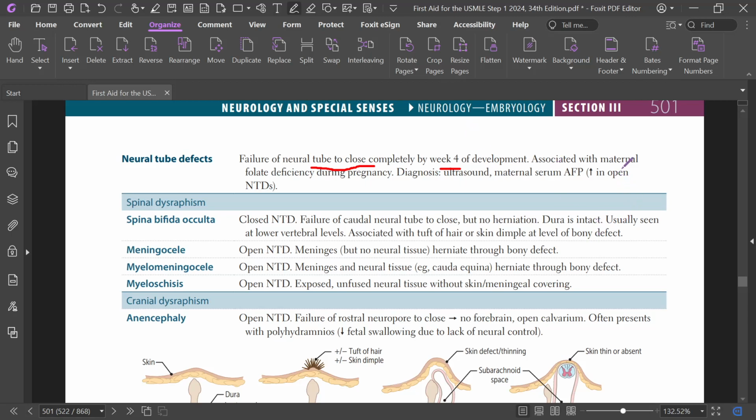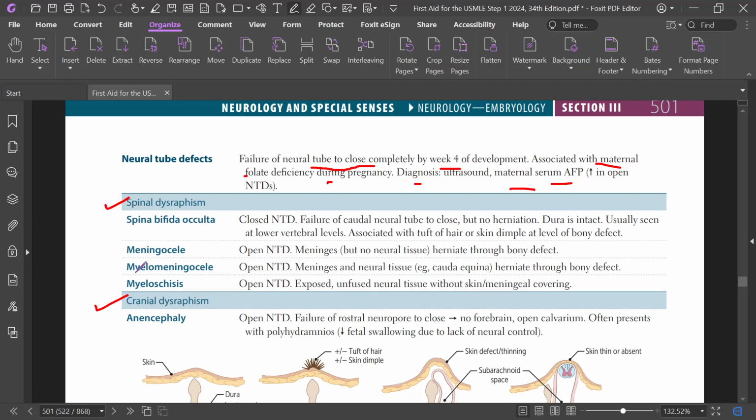Why did it happen? It happened due to maternal folate deficiency during pregnancy. How is it diagnosed? By ultrasound and maternal serum alpha fetoprotein. By these two tools, you can diagnose NTD. Now, spinal dysraphism and cranial dysraphism.